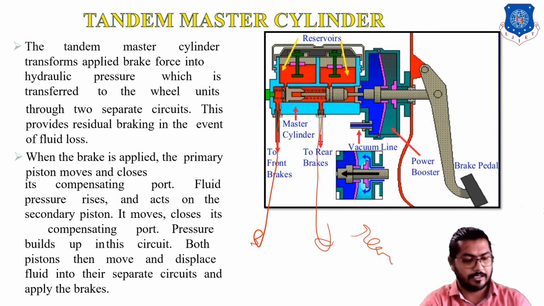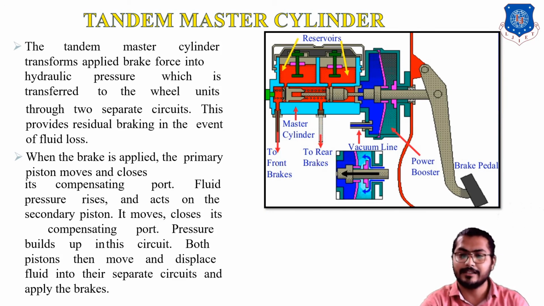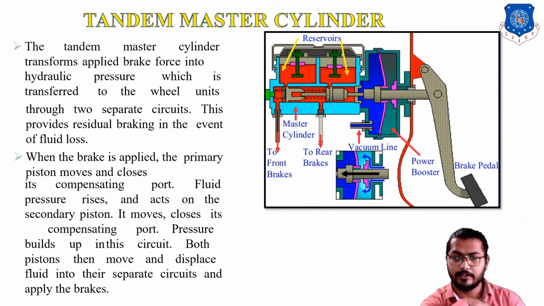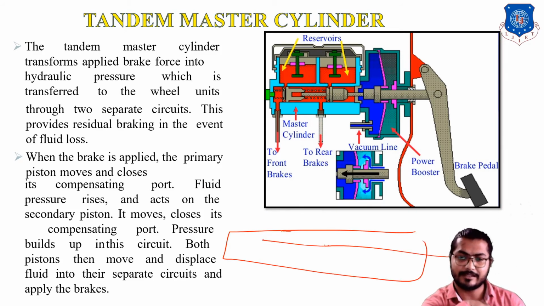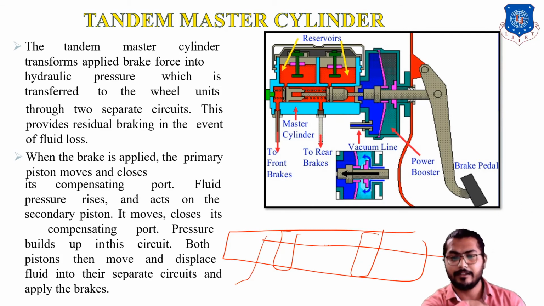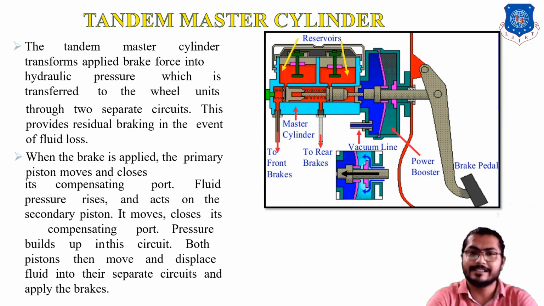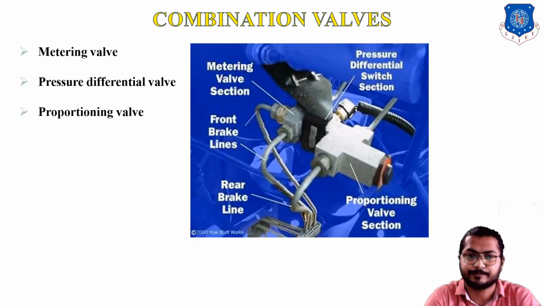That is a double cylinder, or we can say double pistons here. It is one type of long cylinder in which two pistons are there. Here two pistons are there, connecting one to the front side and the other to the other side. Both the pistons are provided with two reservoirs. This is a tandem type of master cylinder.